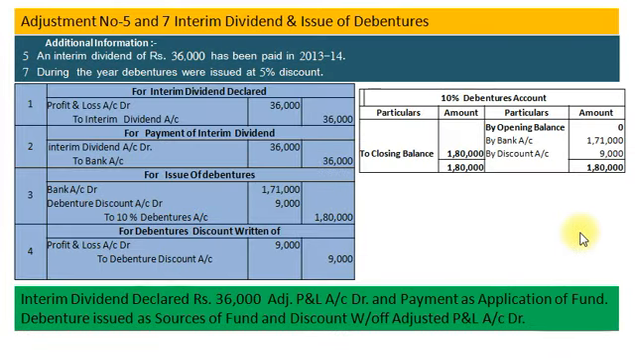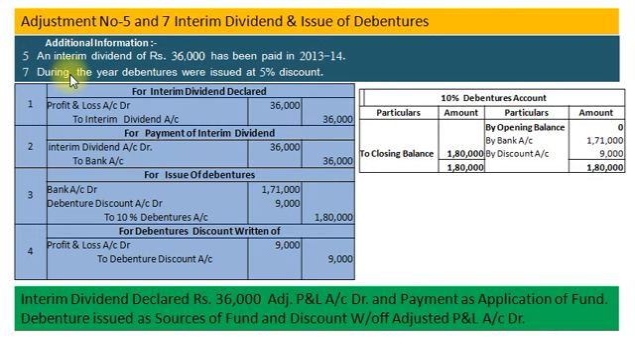Now we will solve two adjustments, adjustment number 5 and 7, for interim dividend and issue of debentures. An interim dividend rupees 36,000 has been paid in 2013-14. So our accounting entry will be first for dividend declared, profit and loss account debit to interim dividend account rupees 36,000, and second entry for payment of interim dividend, so interim dividend account debit to bank account 36,000.